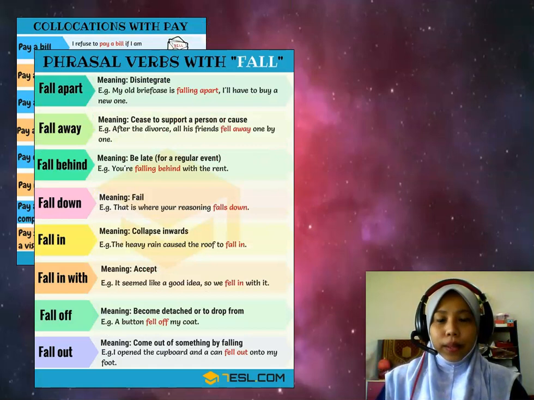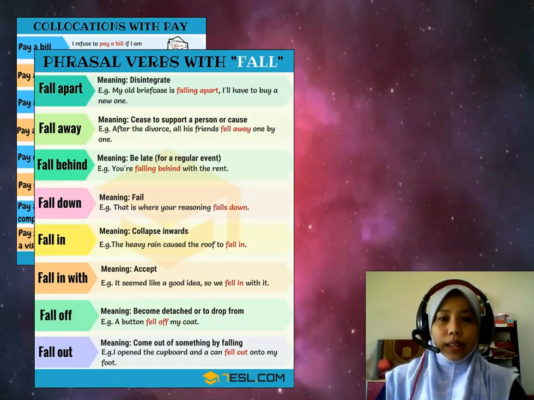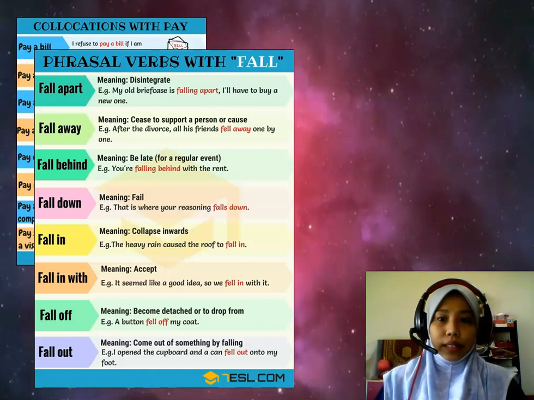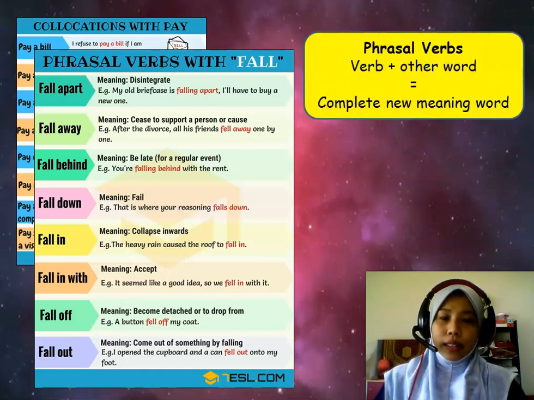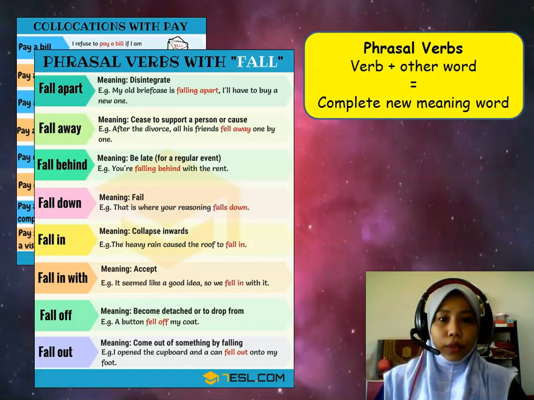And here are the collocations with fall, but sometimes we call it a phrasal verb. A phrasal verb is a verb plus other words, taken from prepositions, nouns, or even adjectives, and it becomes a completely new meaning word. For example, fall apart.